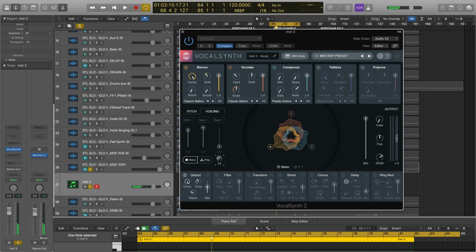We can increase it all the way, although the danger with that is that it might take too much time for one note to go to the other and you might lose some of the pitch. But let's have a listen. I am every animal. I am the teeth of cannibals.